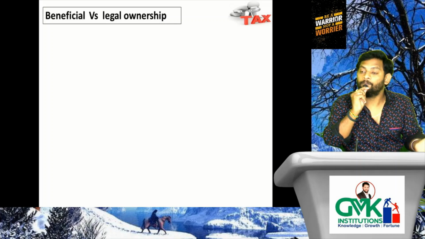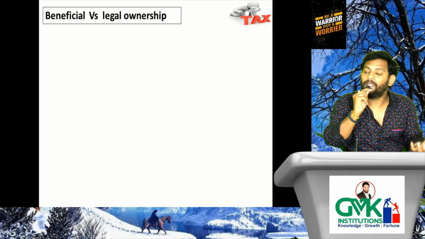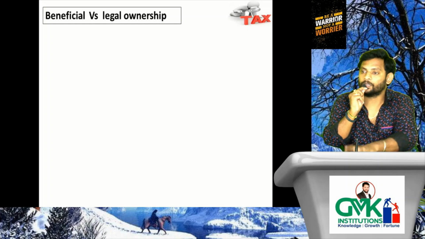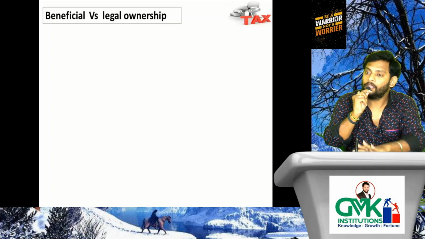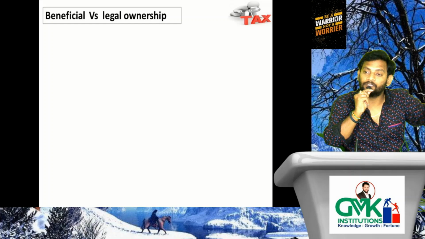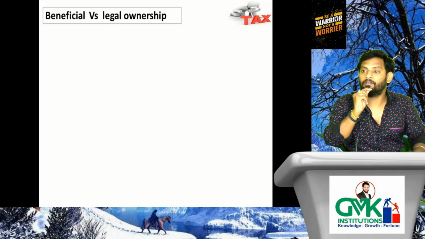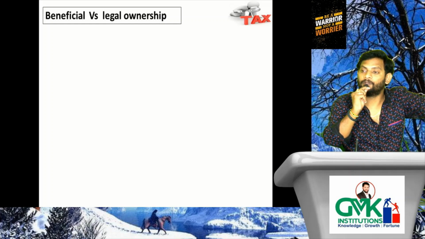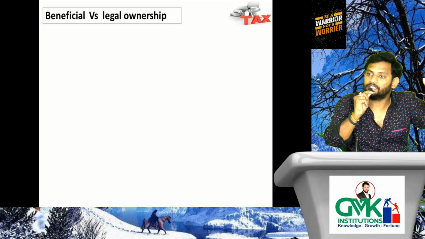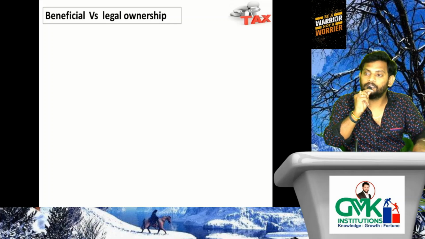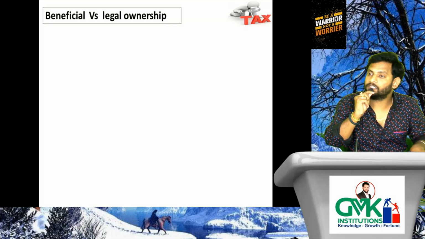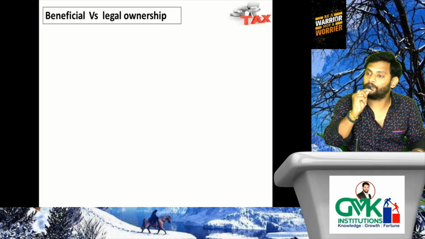Yes, obviously, because what we need to verify? Beneficial ownership, not legal ownership. Here legal ownership is held by HUF, but beneficial ownership is held by Karta. That is relevant. And what is the percentage? 30%, which means the minimum 20% criteria is satisfied. Hence, this Karta is an employee of that organization, which means he will be treated as a specified employee.